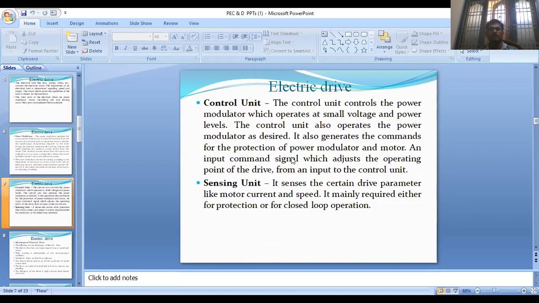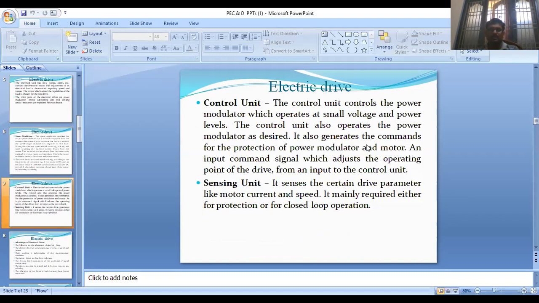Next, the control unit. The control unit controls the power modulator, which operates at small voltage and power levels. The control unit also operates the power modulator as desired, that is, it supplies the turn on and turn off signals the power modulator needs.